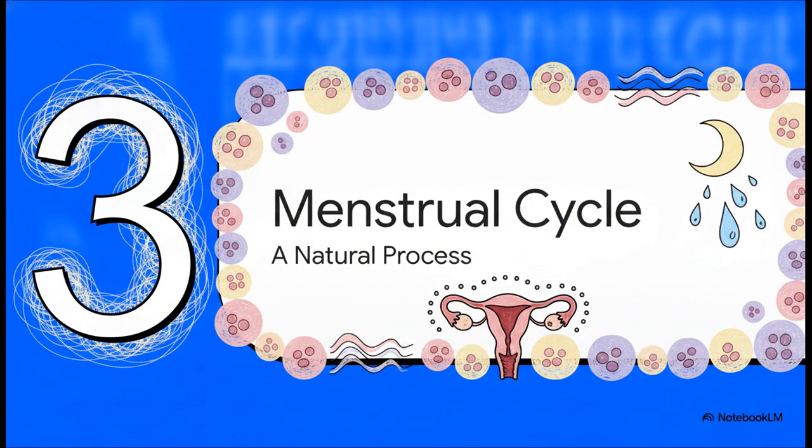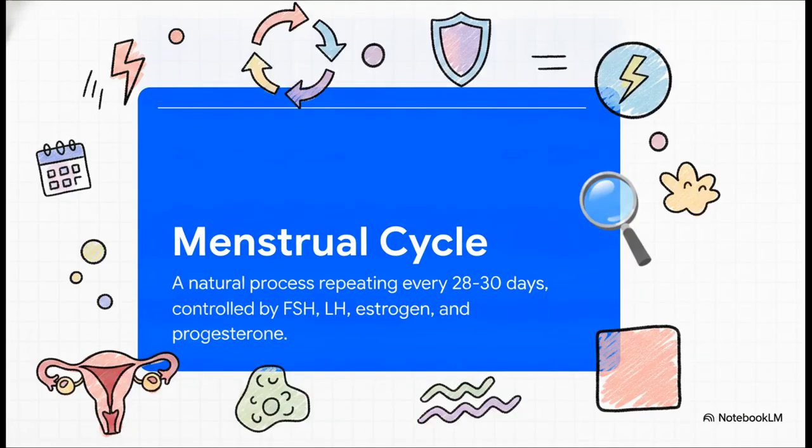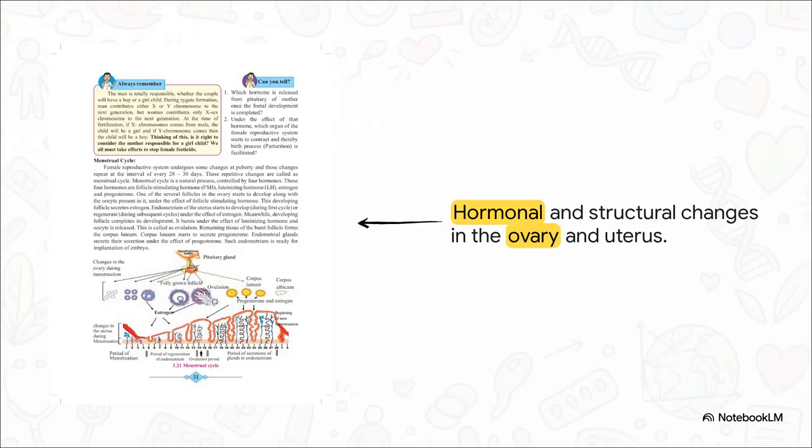Section 3. Menstrual cycle explained. Let us transition into understanding the natural repetitive monthly changes in the female reproductive system. This is a natural process repeating every 28 to 30 days, known as the menstrual cycle. It's controlled by 4 very important chemical messengers, or hormones. These are the follicle-stimulating hormone, or FSH, luteinizing hormone, or LH, estrogen, and progesterone. These 4 hormones work together quite brilliantly.